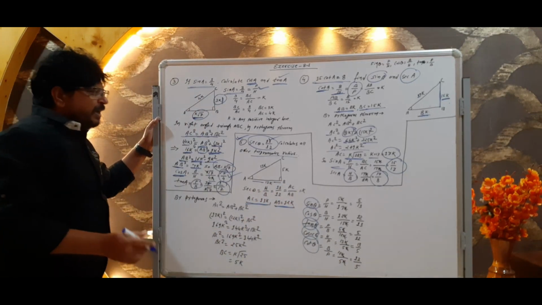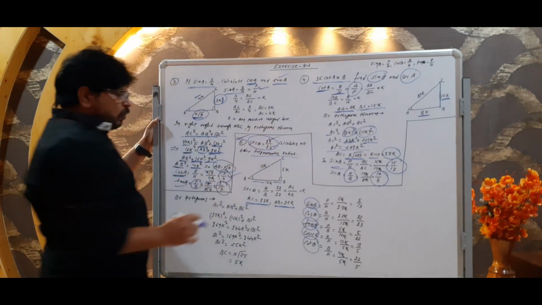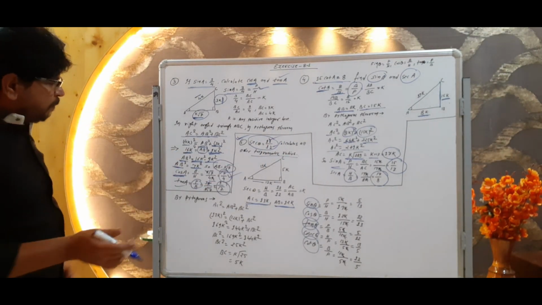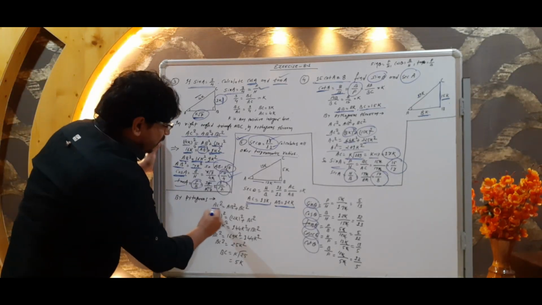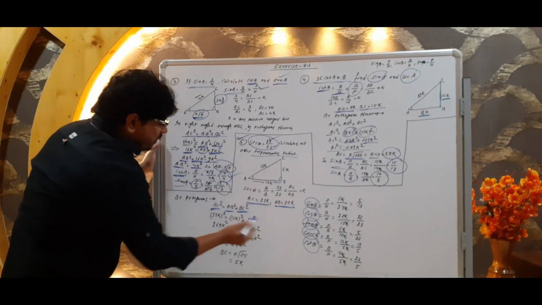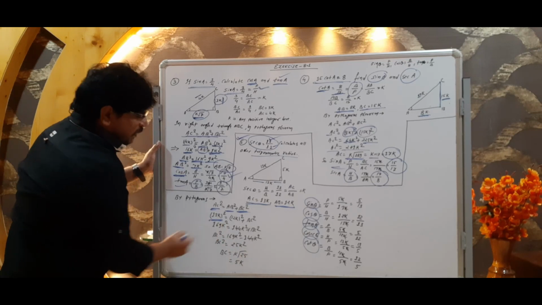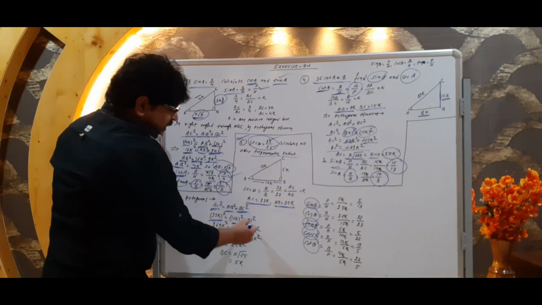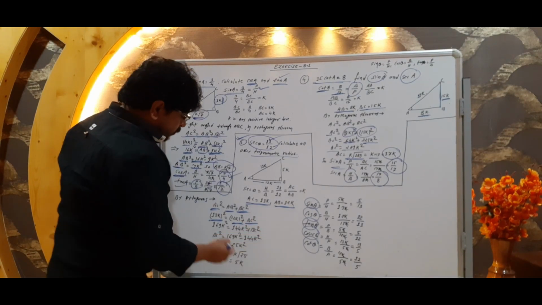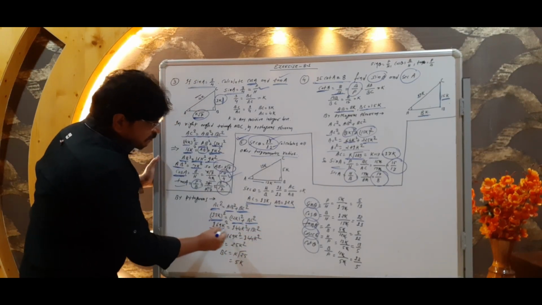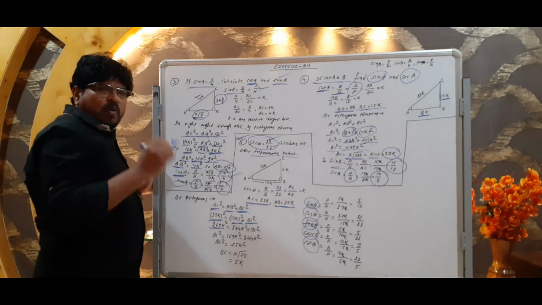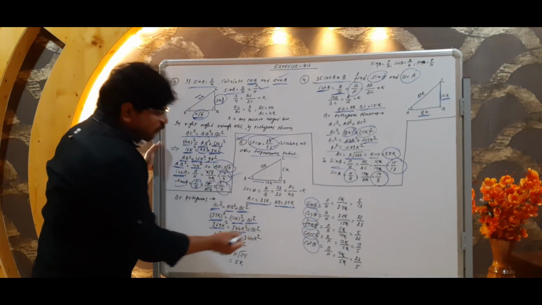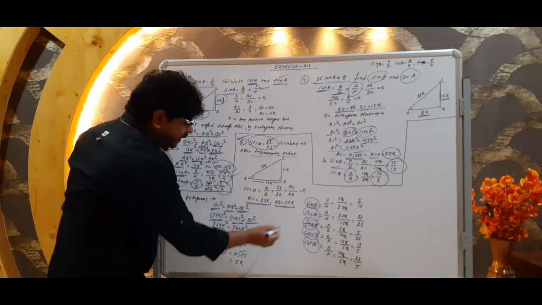It is 12k because it is given as 12. Now two sides are there. The third side we have to find out with the help of Pythagoras. AC square is equal to AB square plus BC square. For AC square we write 13k whole square, AB square means 12k whole square, plus BC square. Now 13k whole square would be 169k square, and 12k whole square means 144k square, and BC square we have to find.